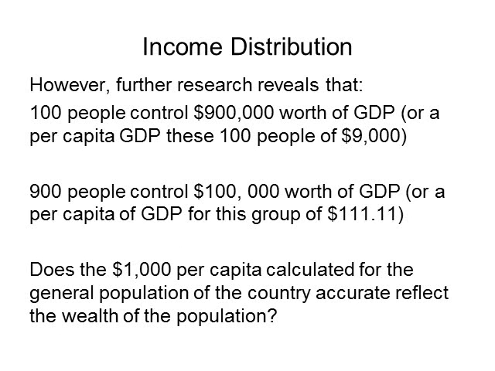However, the economist does research and finds that 100 people control $900,000 worth of GDP. If the per capita GDP is calculated for these individuals, we find that their per capita GDP is $9,000. The remaining 900 people control $100,000 worth of GDP. If the per capita GDP is calculated for these individuals, we find that their per capita GDP is $111.11. Question: Does our $1,000 per capita give us an accurate picture of the wealth of the country?